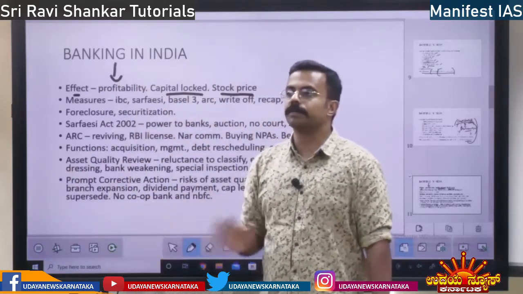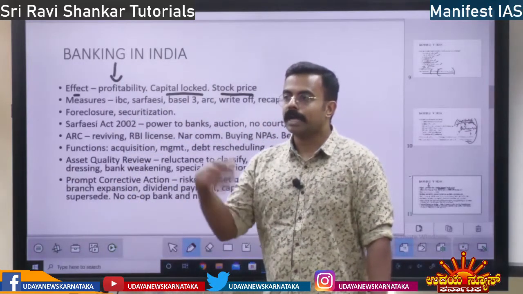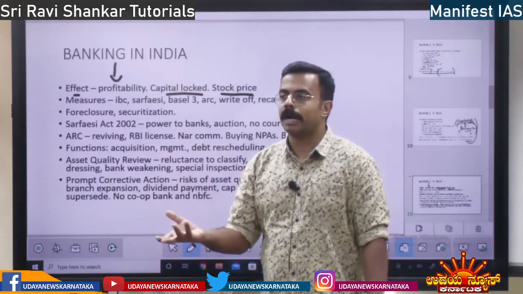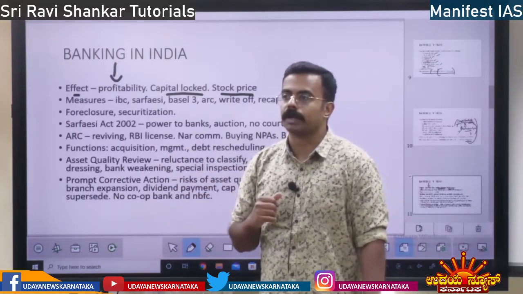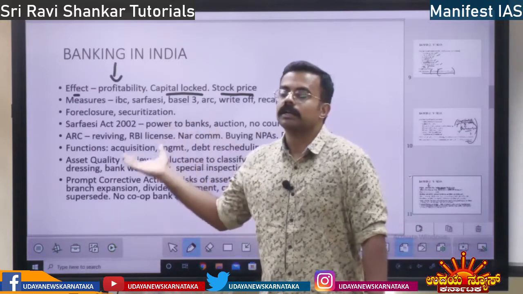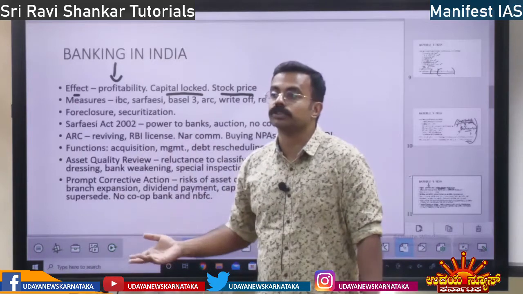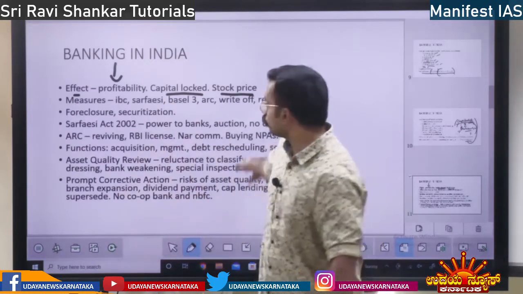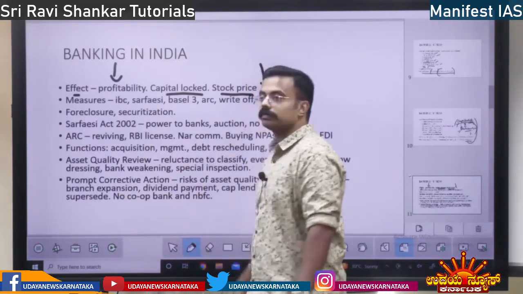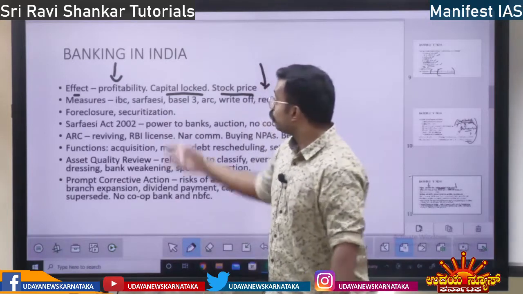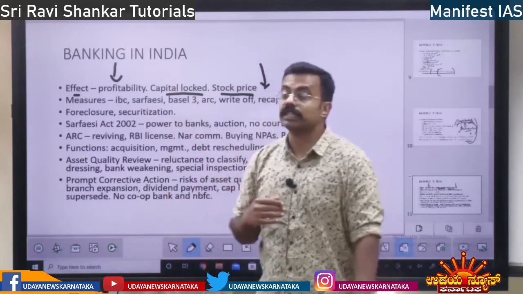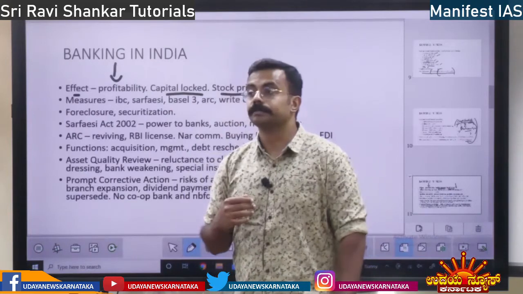Obviously, right? When the bank gives loan to bad people, it comes in the newspaper. Suddenly the confidence of people in the banking sector will reduce. They are going to take the money back. The stock price of the banks reduces. Yes? And also the effect is, it increases corruption in the market.